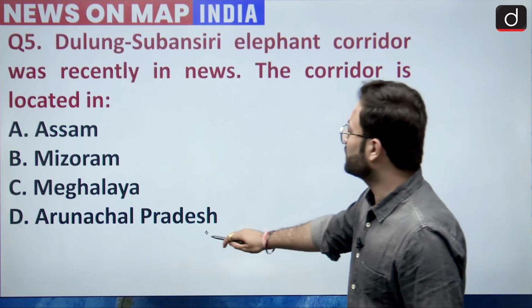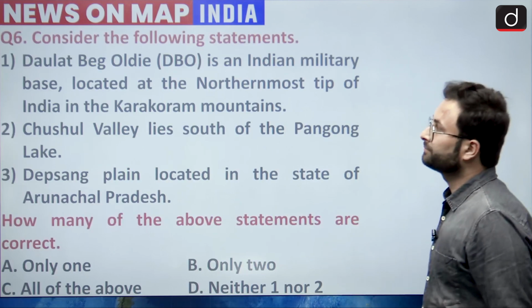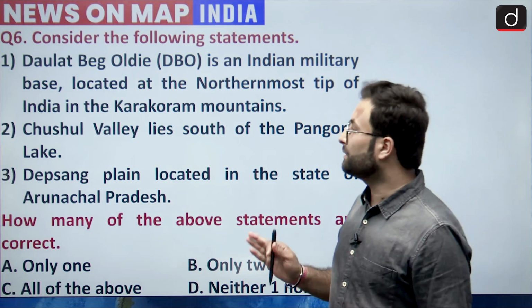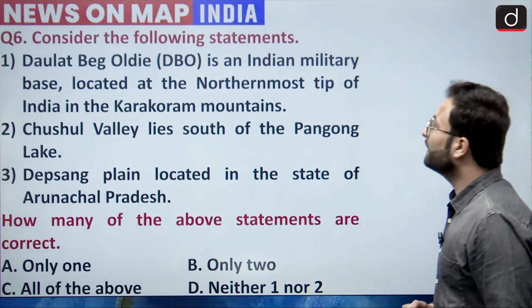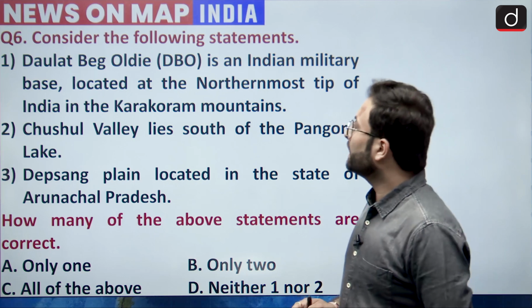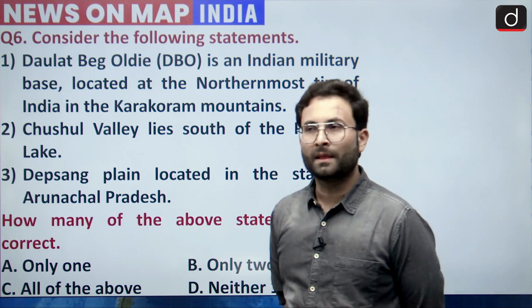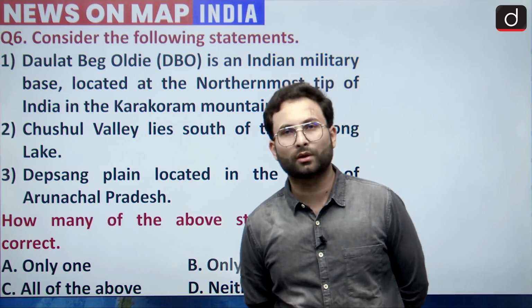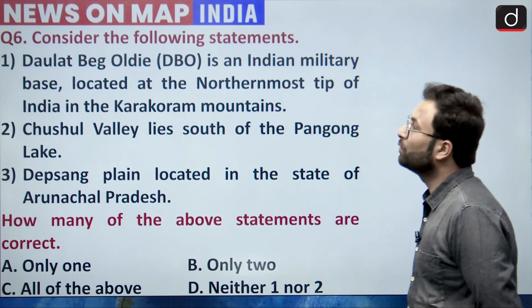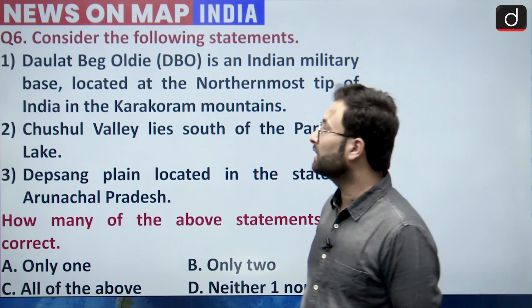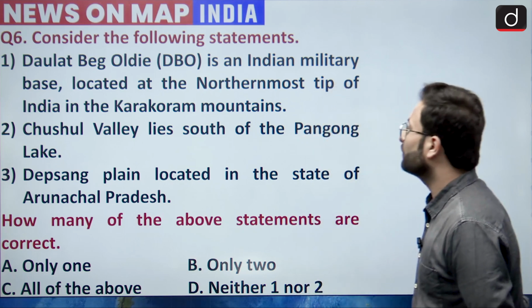As I told you, Arunachal Pradesh is the answer. Now question number 6. Consider the following statements. Statement 1: Daulat Beg Oldie is an Indian military base located at the northernmost tip of India in the Karakoram mountains. We have talked about this Daulat Beg Oldie 2-3 times, so I hope you know whether this statement is correct or not. Second: Chusul Valley lies south of the Pangong Lake.